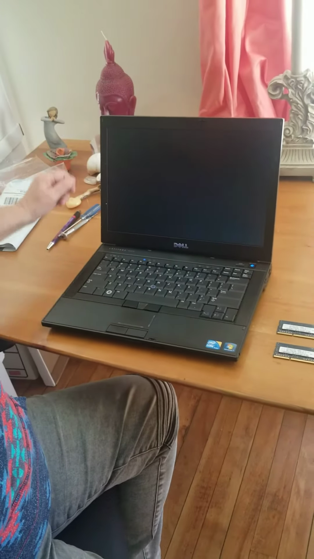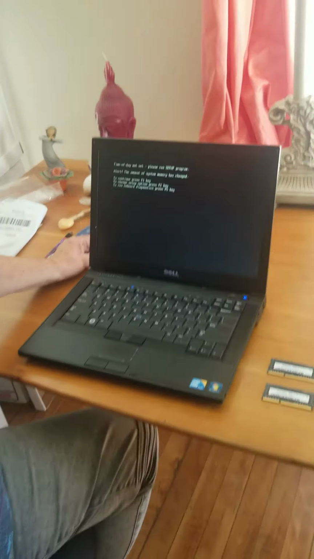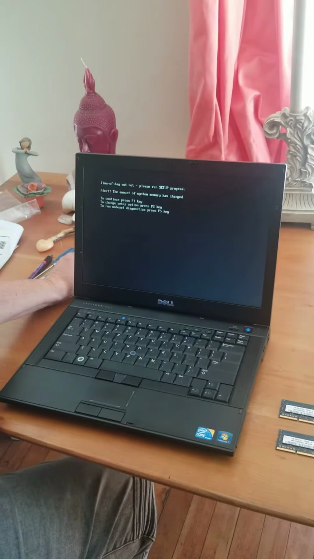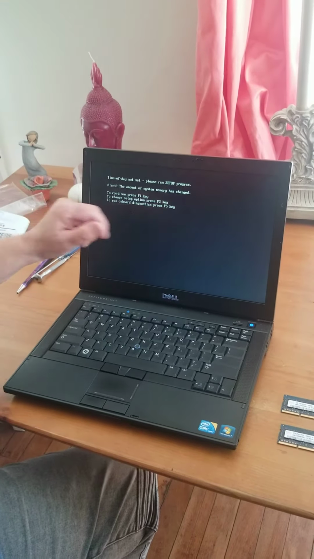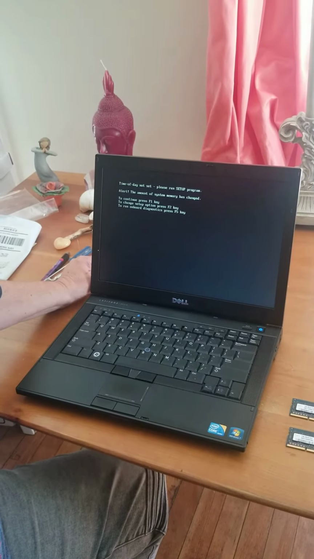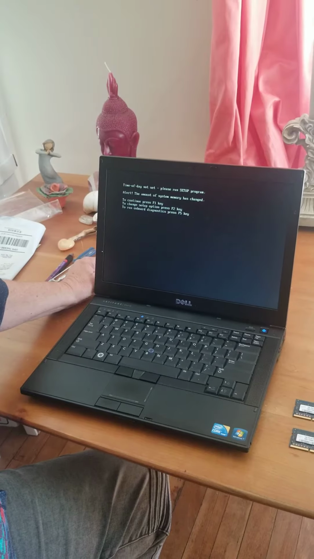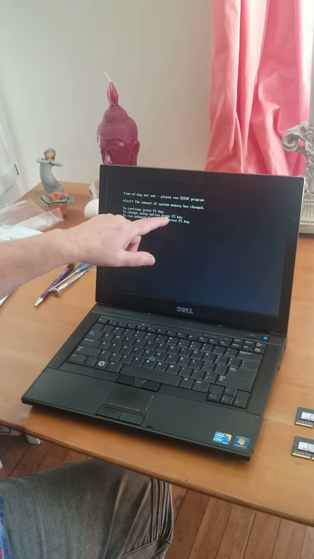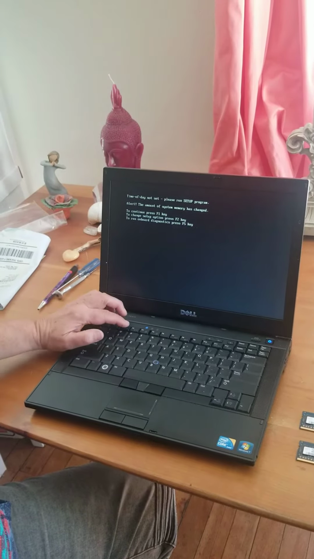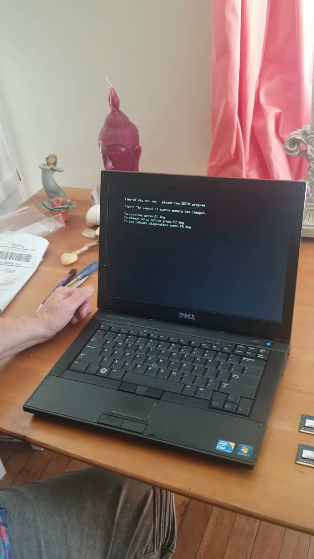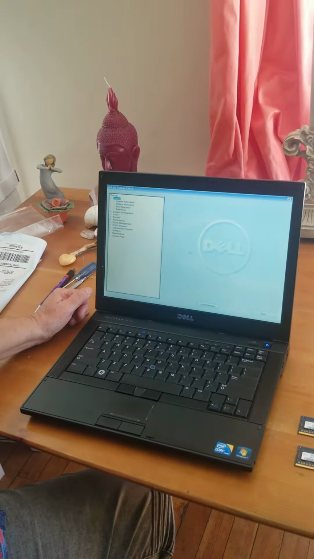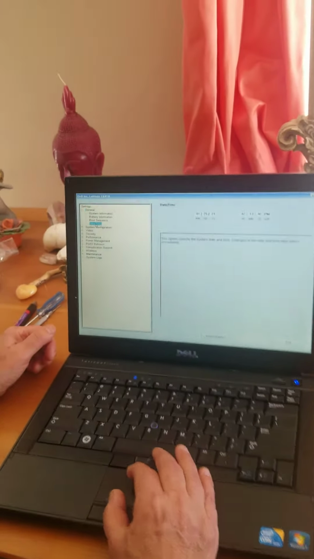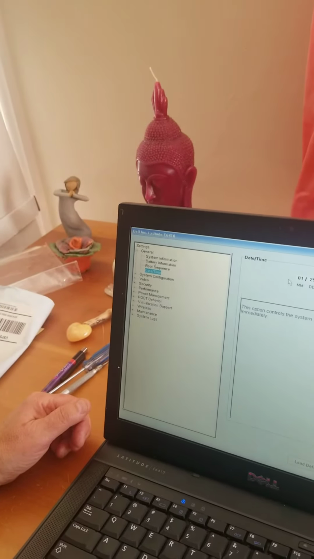I've got a little cursor. Now it's saying that the time of day is not set, and alert, the amount of system memory has changed. So it says to continue, press the F1 key, and to change the setup options, press F2. So F2, I would go into the setup, and you can see that I can set the date and time right here.